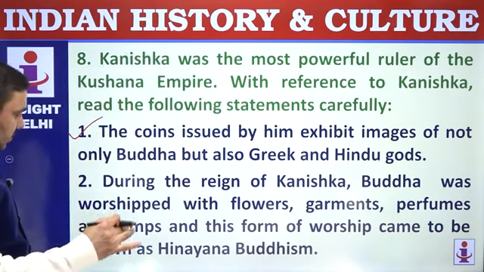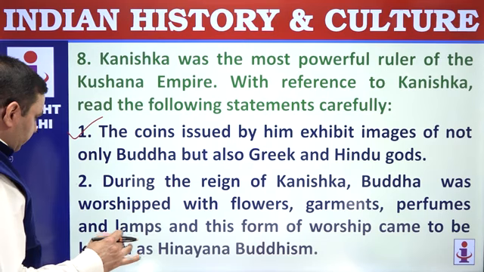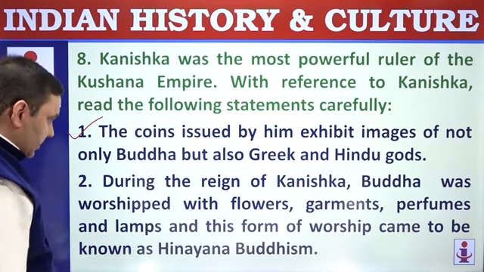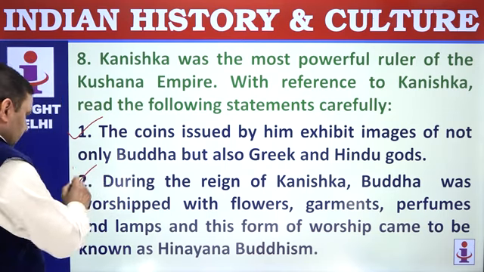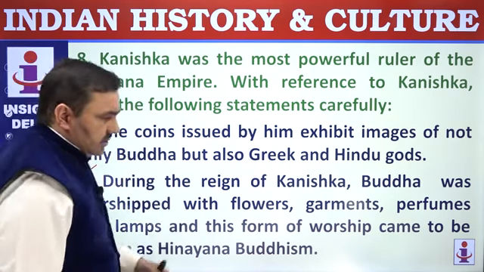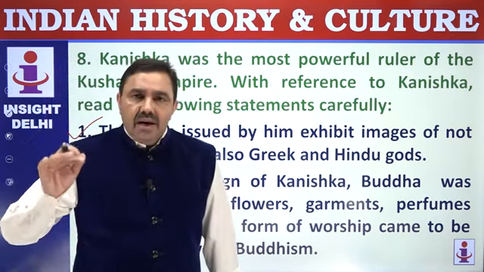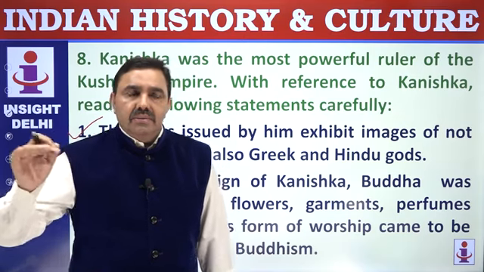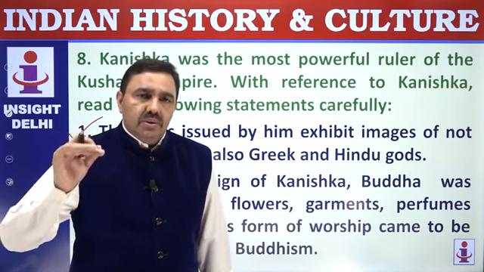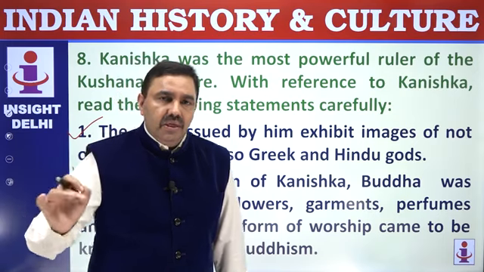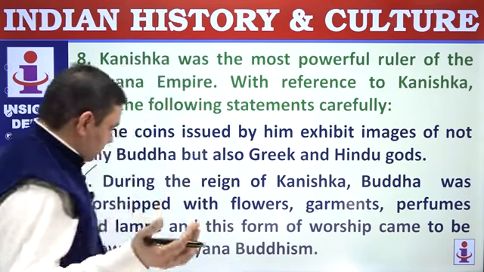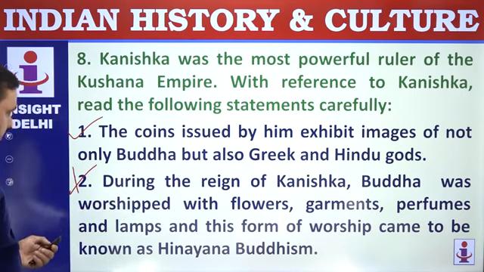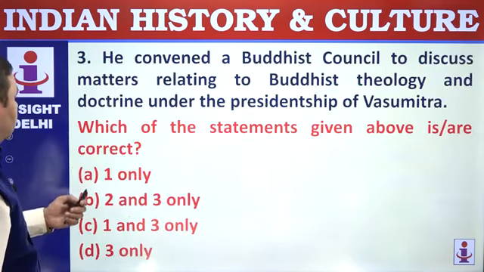During the reign of Kanishka, Buddha was worshipped with flowers, garments, perfumes, lamps, and this form of worship came to be known as Mahayana Buddhism. Hinayana Buddhists consider Buddha as a teacher. Mahayanists consider Buddha as a god. The Hinayanists did not worship Buddha. They worshipped Buddhist symbols such as stupa, empty throne, footmarks, wheel, Bodhi tree. They did not worship sculptures. Mahayanists worship sculpture because they consider Buddha as a god.